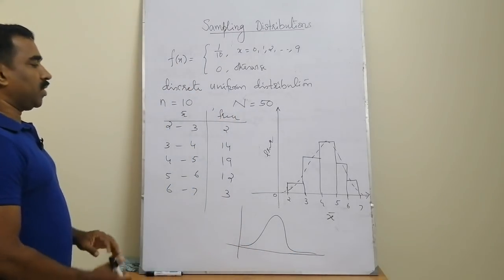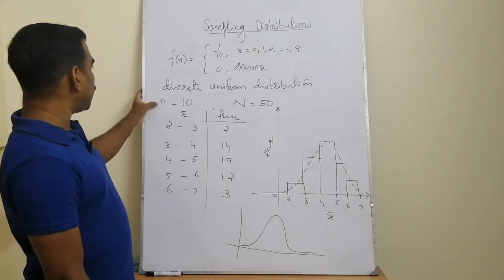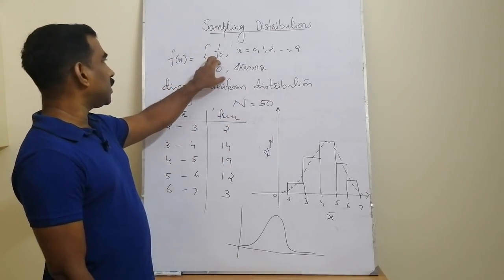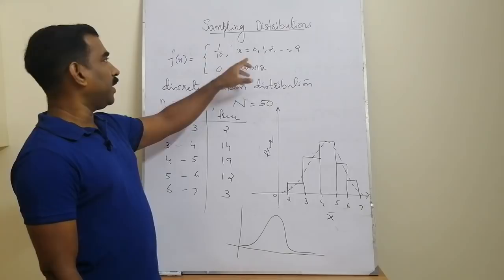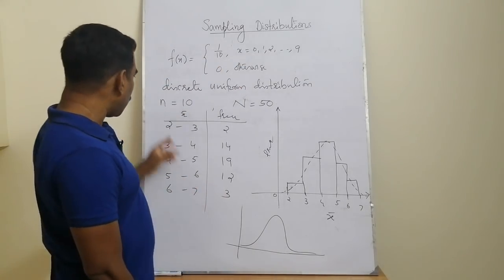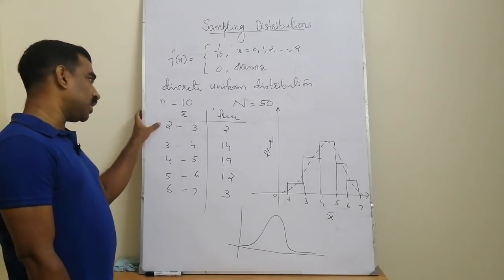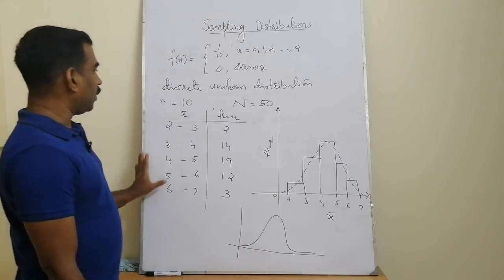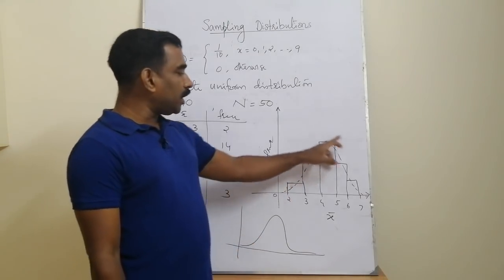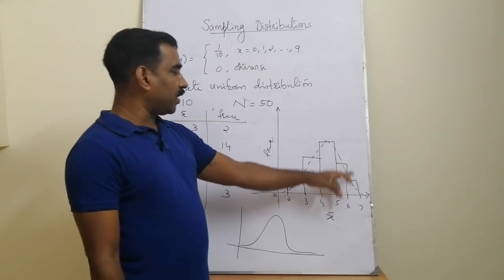And this is a very fundamental concept called the central limit theorem. We have taken samples of size 10 from a discrete uniform distribution where each of the values has the same probability, 1 by 10. But if you take the sample mean and consider each sample mean as a new random variable, the new random variable x bar is approximately normally distributed, because the histogram gives an approximately bell-shaped frequency curve.